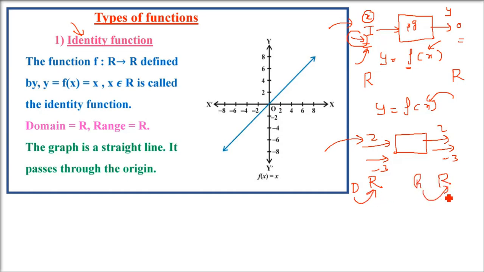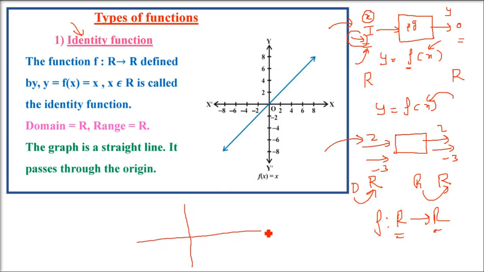So the domain is the real numbers, all values you can put inside this function, and the output is the same, so it's also the real numbers. This is a function from R to R, real number to real number. You put in a real number, you get a real number, because the numbers are the same. There is no change, no modulation. So how do we make this graph?